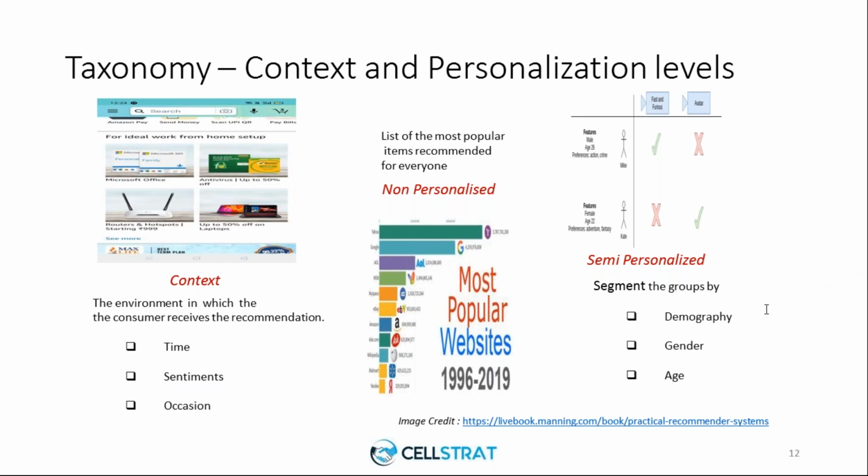One example I can say is, last month or so, we saw that there were clashes at the border, and there was an anti-China sentiment, right? At that point of time, the recommender system should be shrewd enough to recommend products which are not made in China rather than products which are made in China.